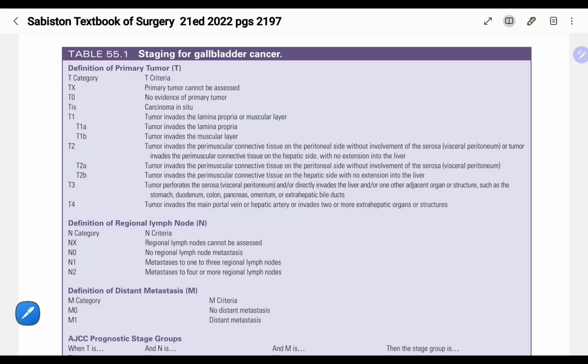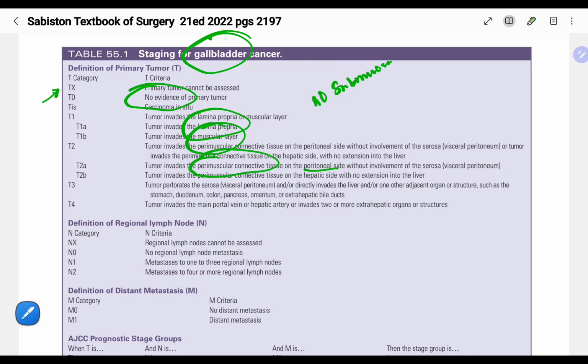A very important topic with respect to gallbladder cancers. TX, primary tumor cannot be assessed. T0, no evidence of primary tumor. Tis, carcinoma in situ. T1a, in gallbladder there is no submucosa. So thereby T1a invades the lamina propria, T1b invades the muscular layer. T2a invades the perimuscular connective tissue on the peritoneal side with no involvement of the serosa, visceral peritoneum. T2b invades the perimuscular connective tissue on the liver side with no extension to the liver.